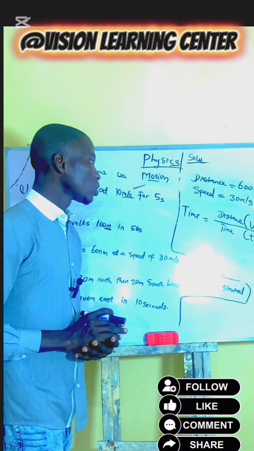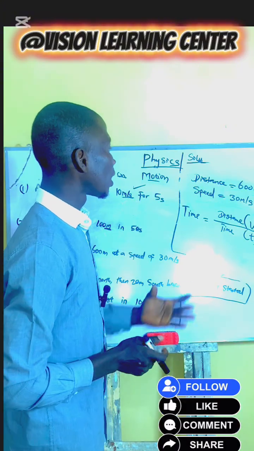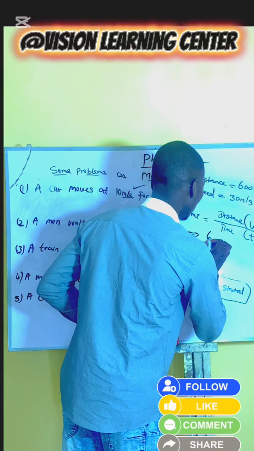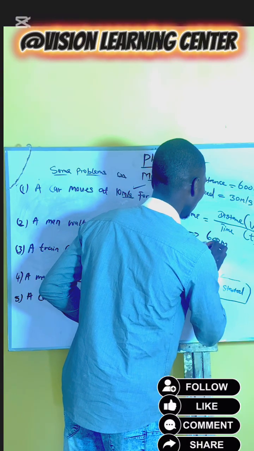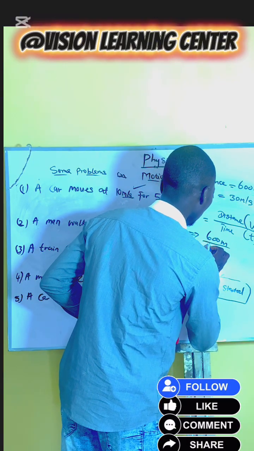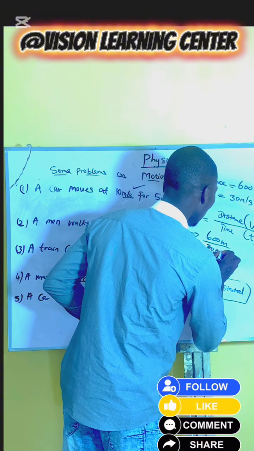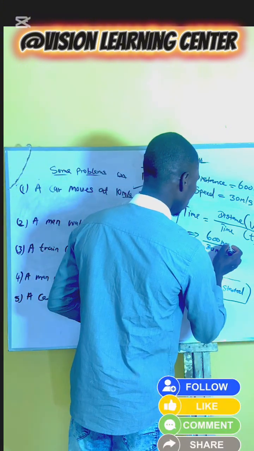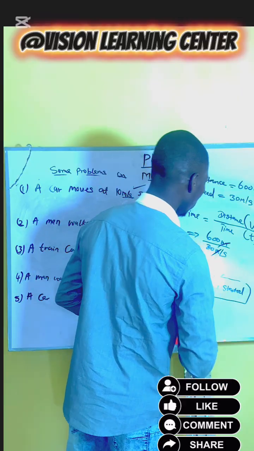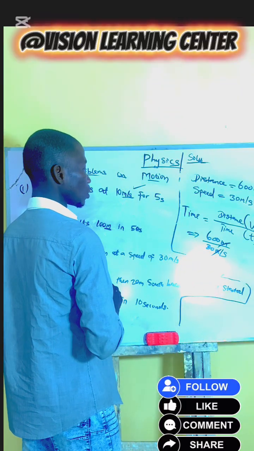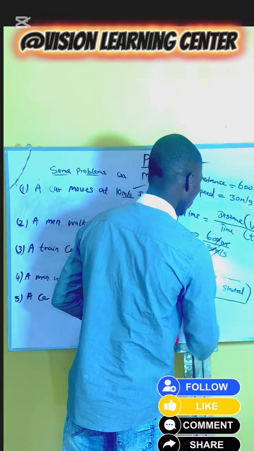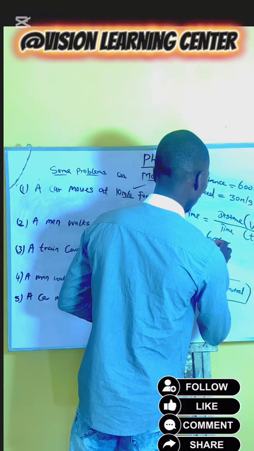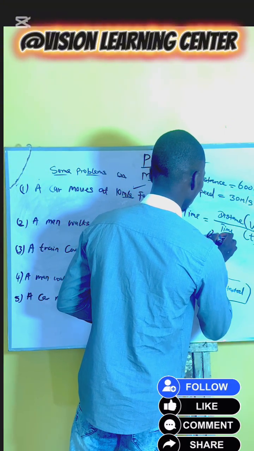Then we have 600 as our distance, which is the same thing as 600 meters divided by 30 meters per second. So let's cancel the units. Cancel the zeros. 3 goes into 6 to give us 2.